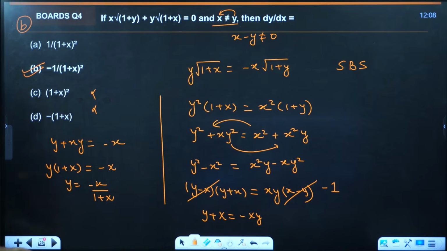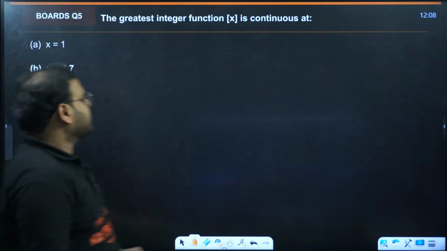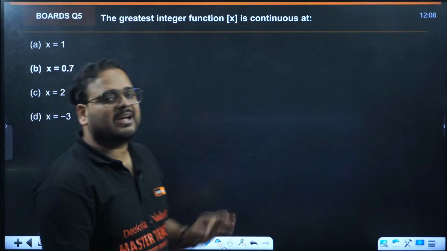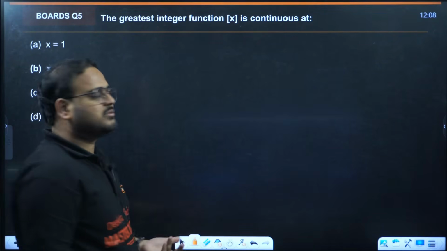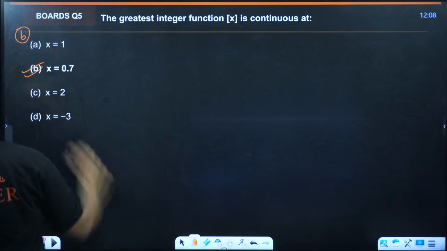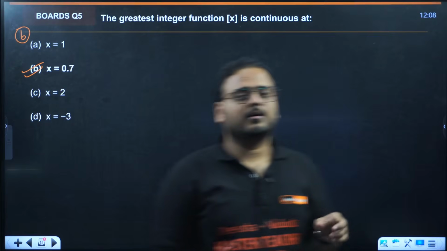Alright. Question number 5. The greatest integer function is continuous at non-integral values. This is clear, so the answer will be option B, because we have seen they have a break at the integral values.